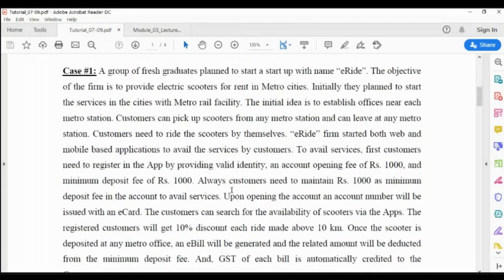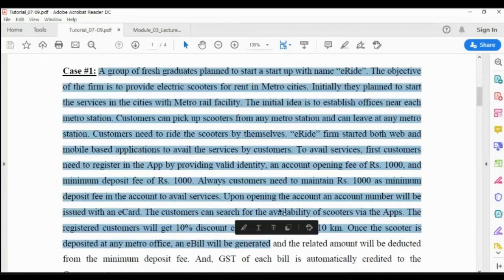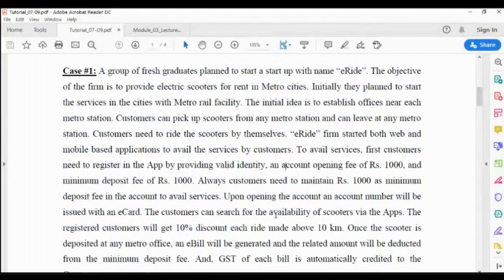You go through this case, whether you require a database or not, because you need to store the service taken by the customers and the amount paid. All the details are available. Especially when money is involved, you are supposed to make a record of that. Hence, you require a database.